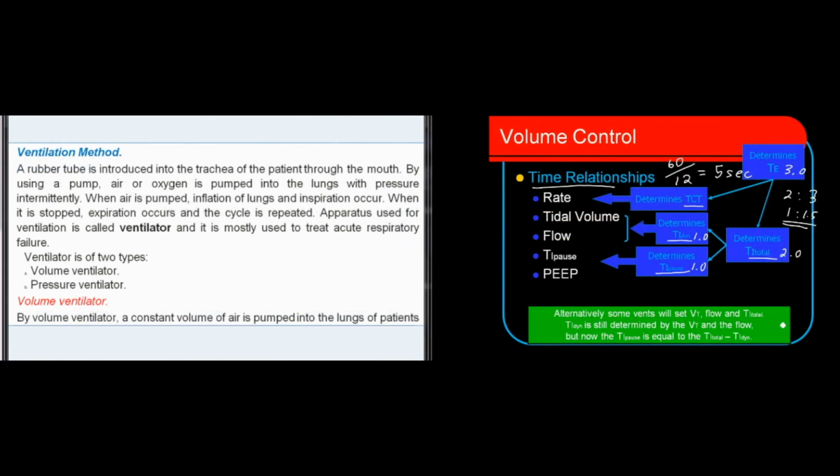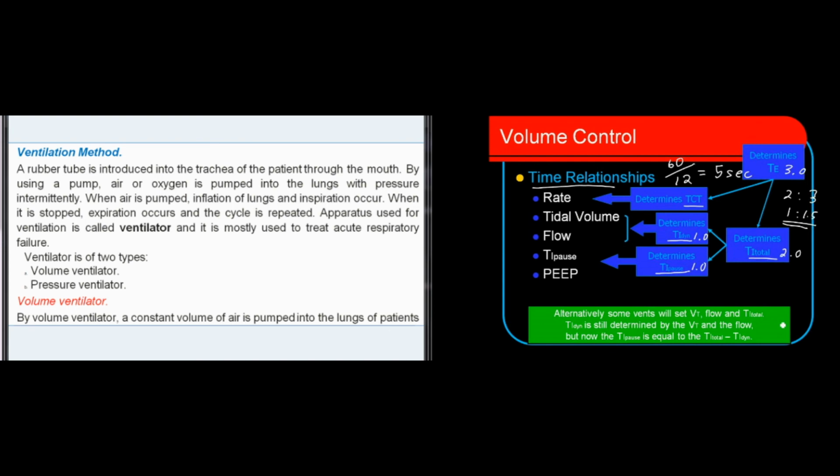Ventilation method. A rubber tube is introduced into the trachea of the patient through the mouth. By using a pump, air or oxygen is pumped into the lungs with pressure intermittently. When air is pumped, inflation of lungs and inspiration occur. When it is stopped, expiration occurs, and the cycle is repeated. Apparatus used for ventilation is called ventilator, and it is mostly used to treat acute respiratory failure.